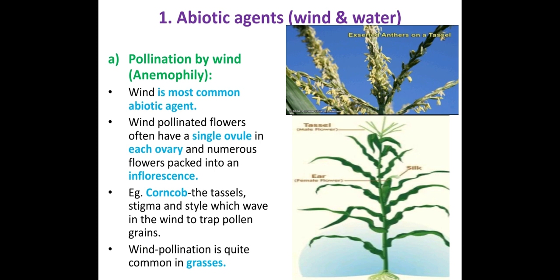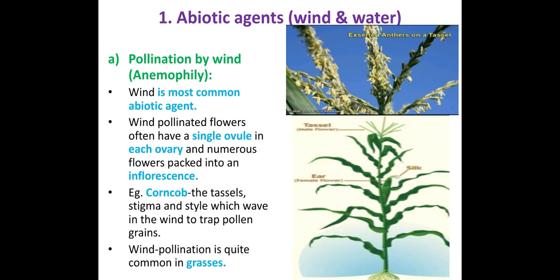Flowers bunch together and form an inflorescence. An example is the corn cob I have shown here. Upper side you can see the anthers of a maize plant, that is corn, which we eat. That is called the tassel. In the below diagram I have shown the tassel as well as the female flower, that is the ear. Usually the corn we eat is the female flower, and the silk of that.